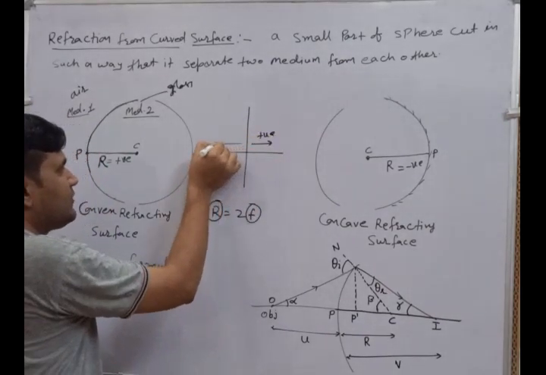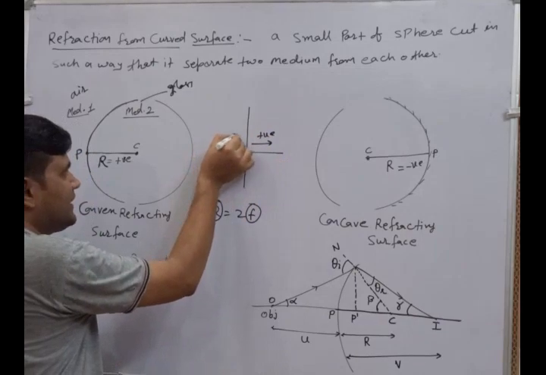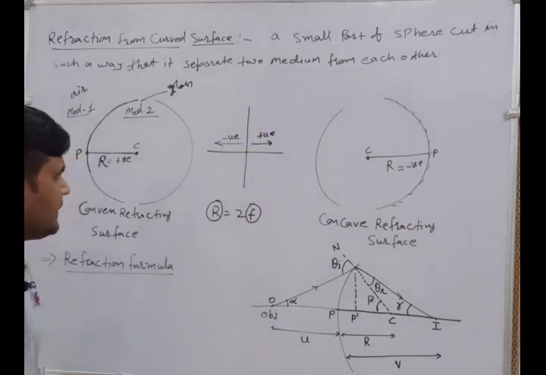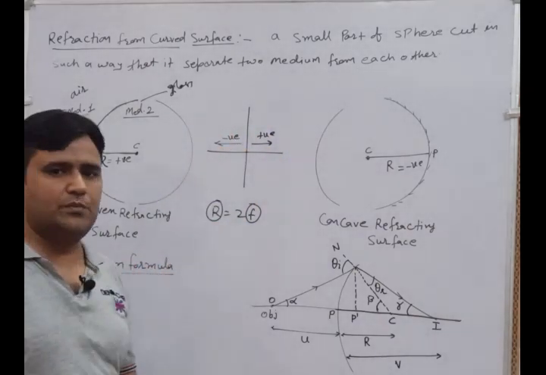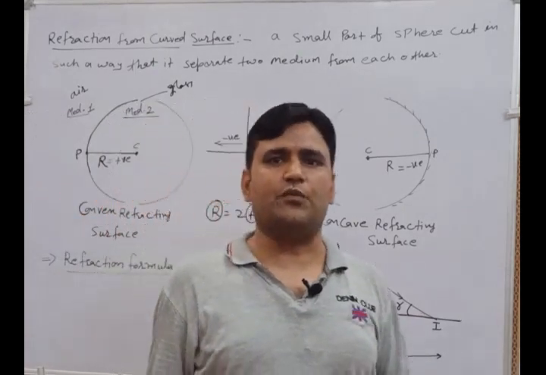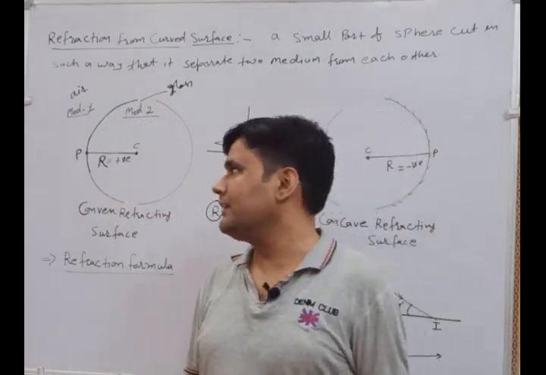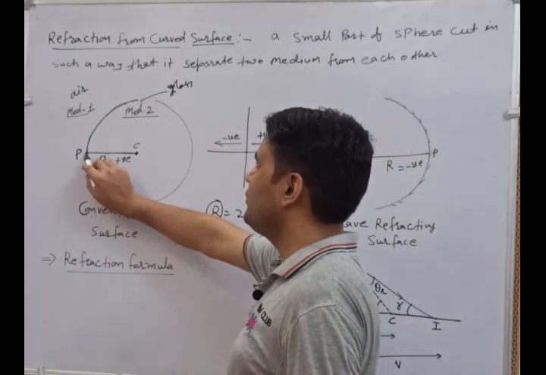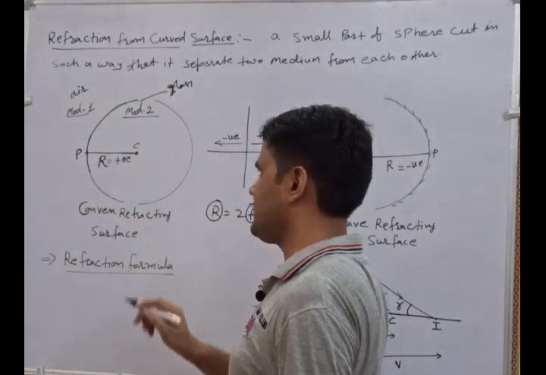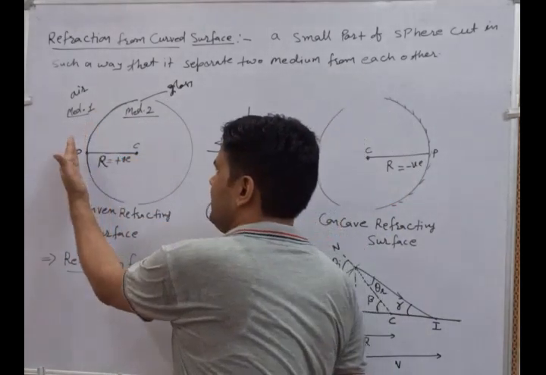When we are moving into the left hand side, it is to be considered as negative. Similarly here, we are to calculate all the distance from the pole. That's why here it is the pole. If we are moving from pole to center of curvature, it means we are moving into the